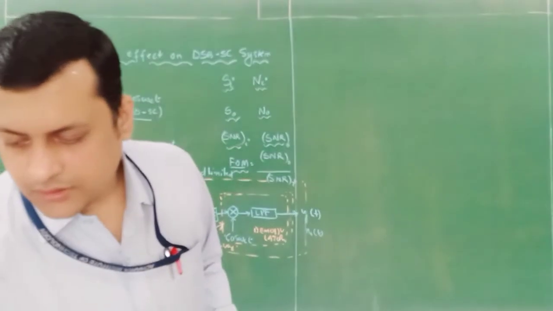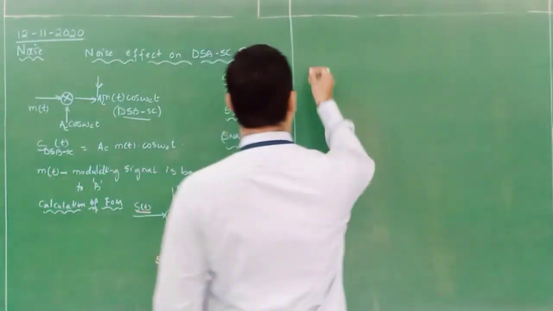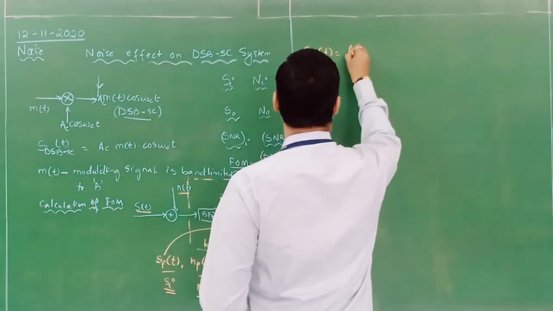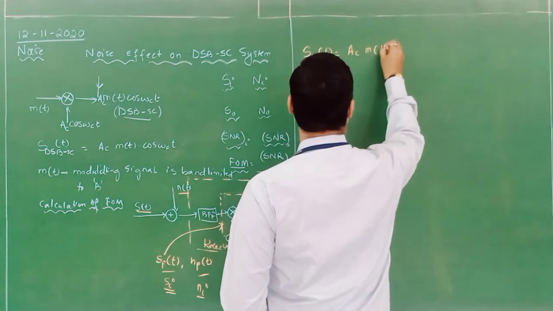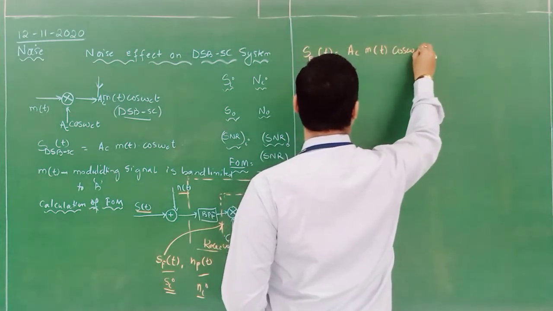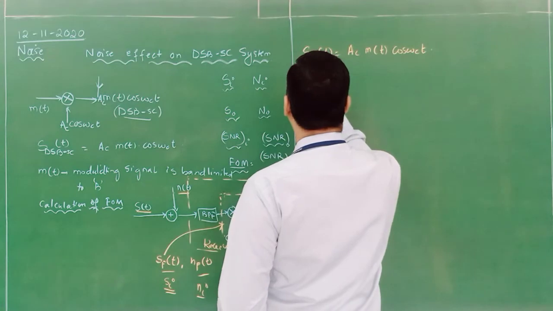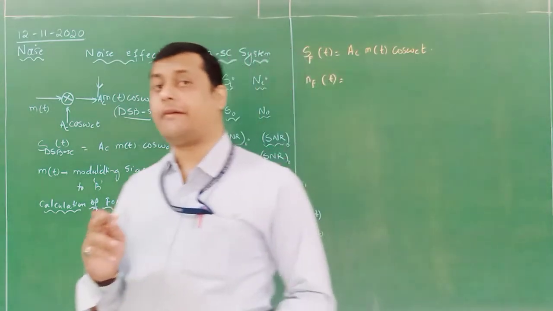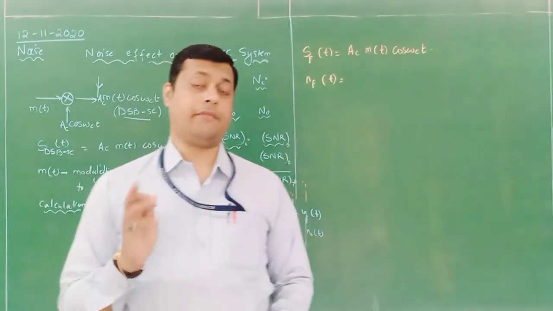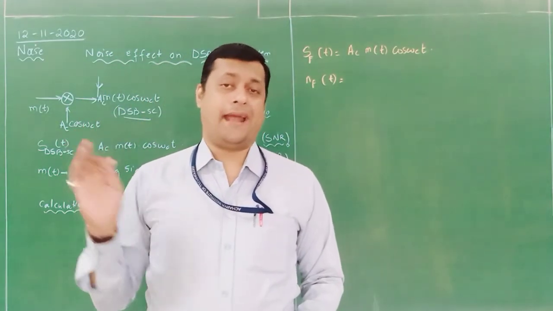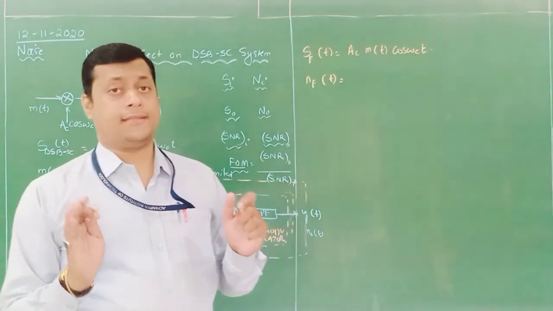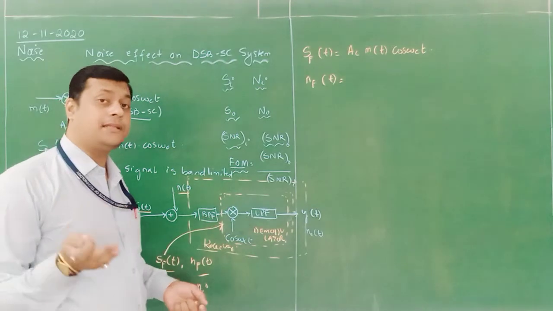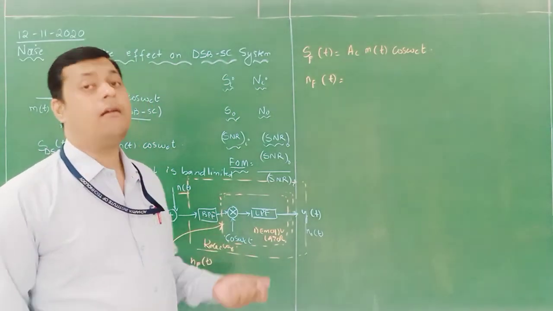So SF of t is equal to Ac m of t cos omega ct, and NF of t. Last class I discussed what NF of t is. NF is the band of a particular noise extracted by a particular band pass filter, and we have represented it with respect to LSB or USB.